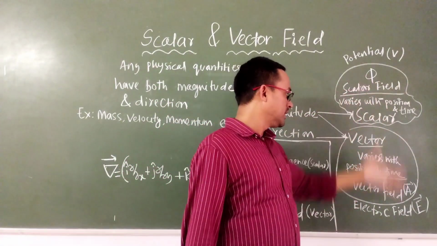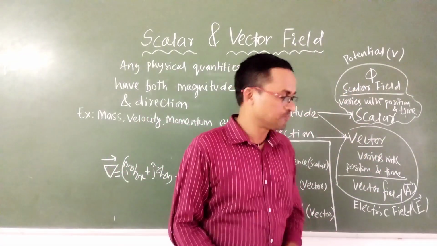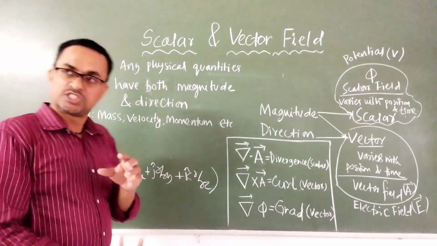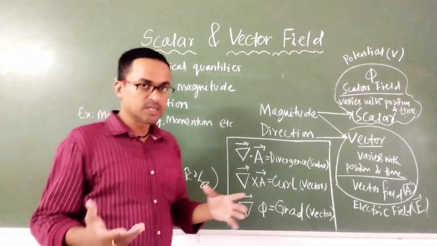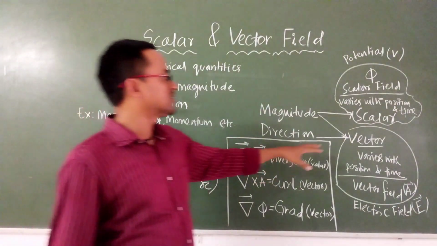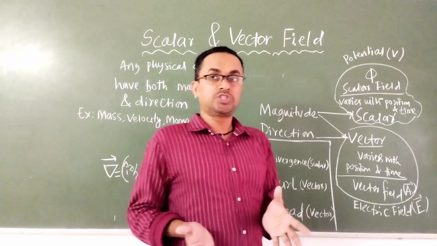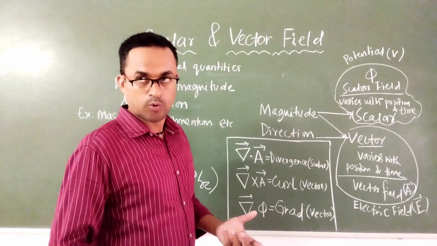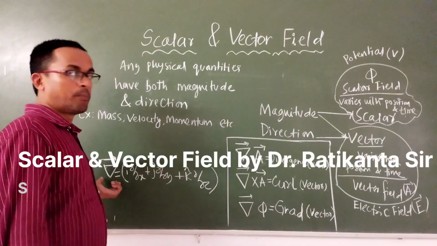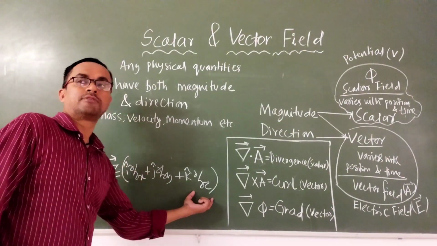Then we find the complete difference between the scalar field and vector field. We should know there is another operator in mathematics. When we talk about changes, generally we represent the changes in terms of derivatives, with respect to which the things are changing. Here the things are changing with position and time. If we consider only position in the three coordinates x, y and z, and find the derivative, one operator comes into the picture, which is called the del operator. The del operator is i cap del by del x, j cap del by del y, k cap del by del z.